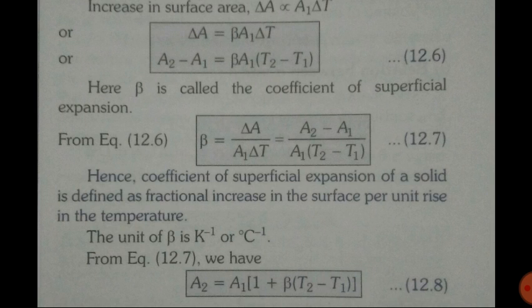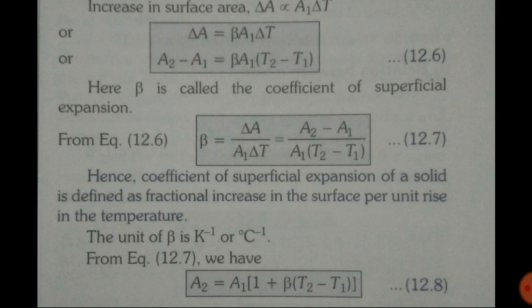So here we can define coefficient of superficial expansion as the fractional increase in the surface per unit rise in the temperature. Again, in numerator and denominator area is there, so the units of area will cancel each other and only the unit of temperature will be left.